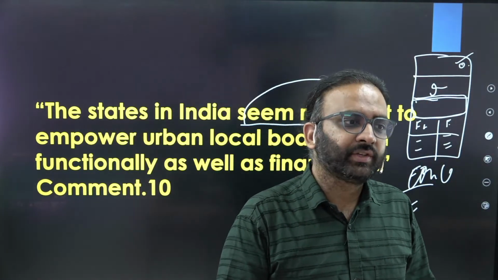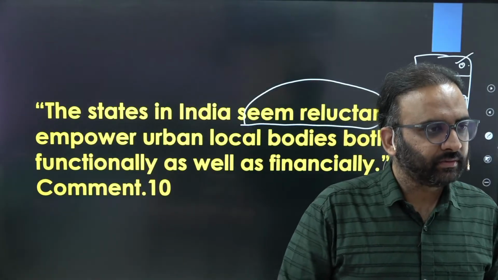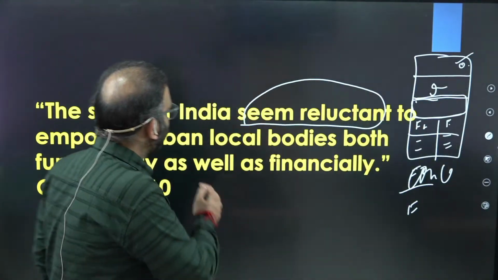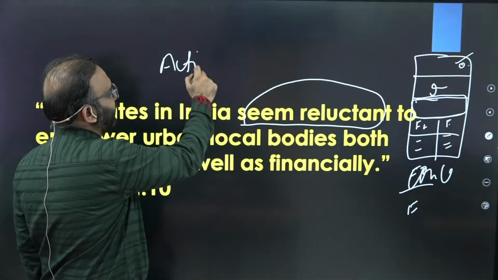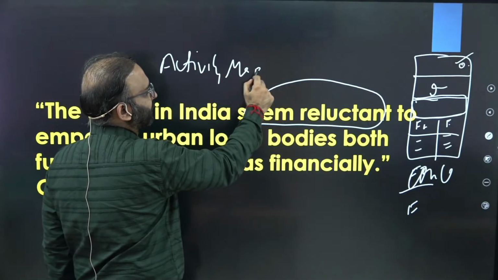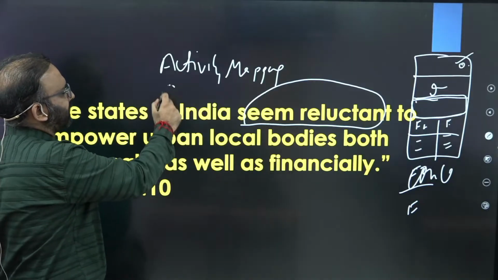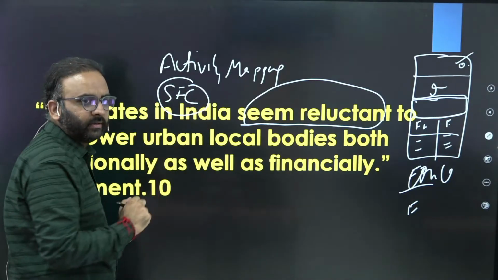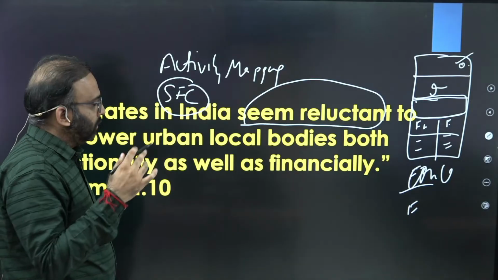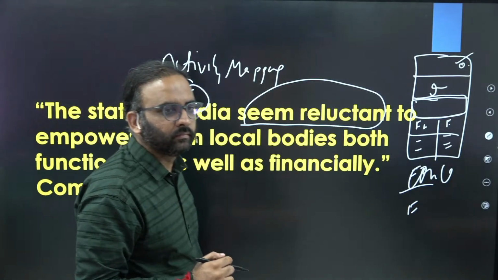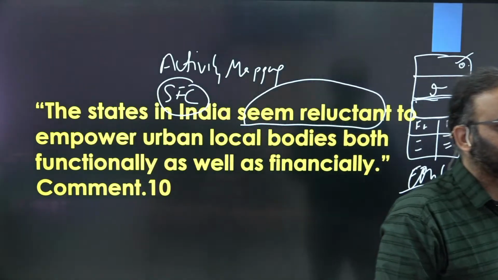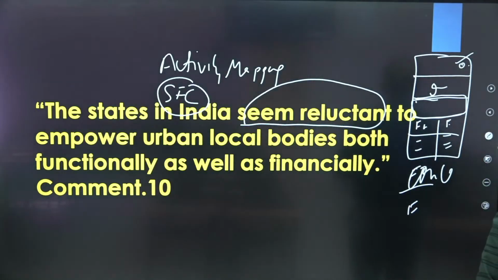You can write suggestions, Second ARC recommendations, right? Second ARC has recommended activity mapping. That keyword should be there in your suggestion, right? Or State Finance Commission recommendations should be mandatorily implemented. You get the point? Or a quote like, local government can better grasp the ground realities than state government, I think. Similar kind of quote.